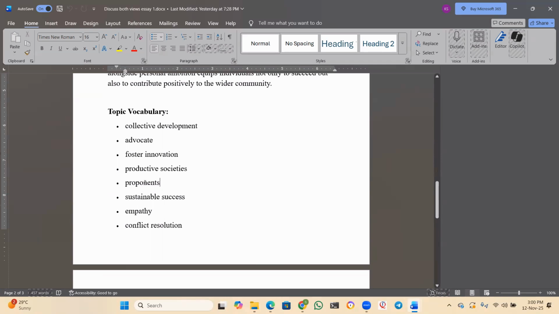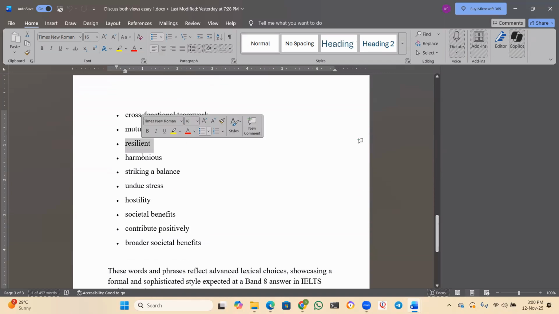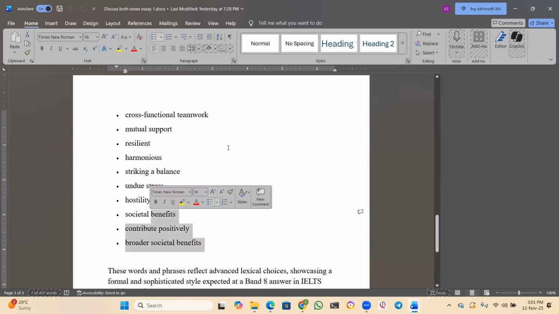So words like these: proponents, empathy, conflict resolution, resilient, harmonious, striking a balance, undue stress, hostility, broader societal benefits. These kinds of words will help you to achieve more in lexical resource.